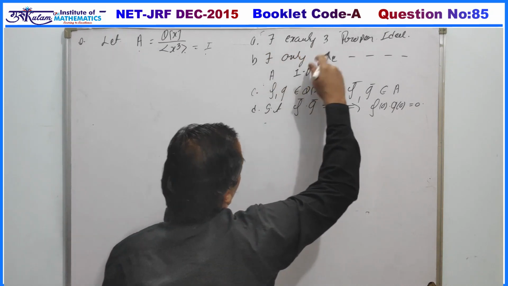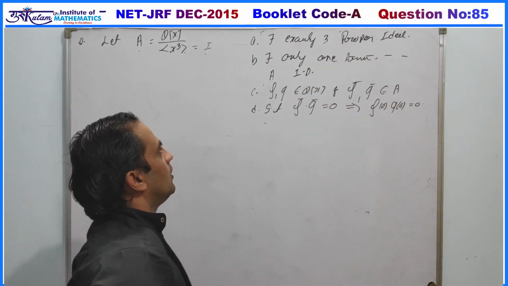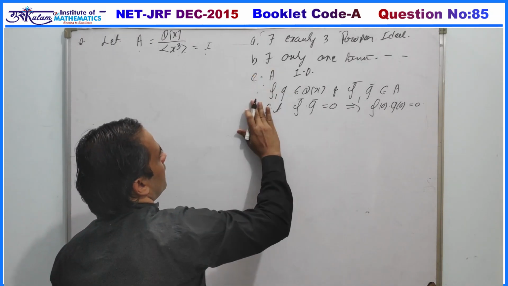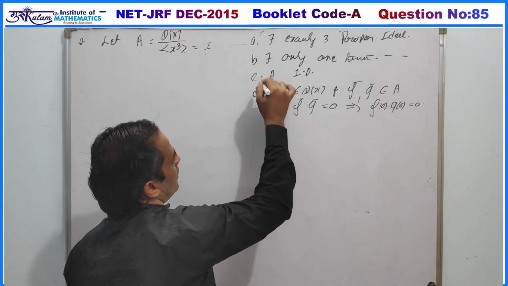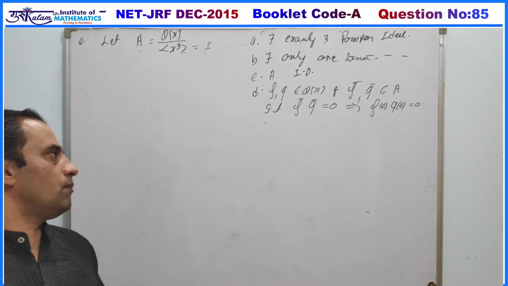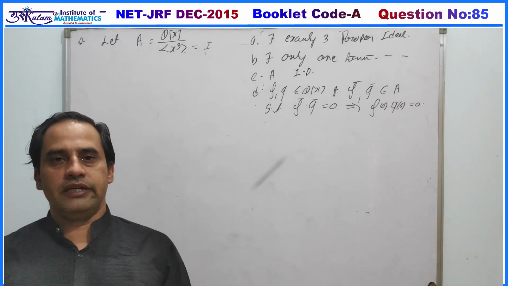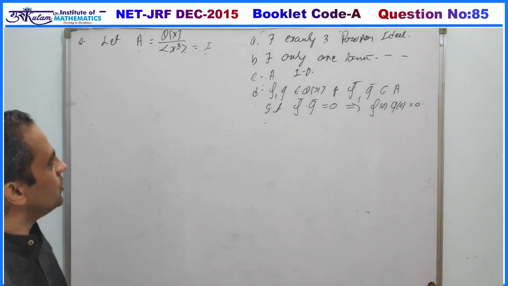Second option, there is only one prime ideal of A, and third option is A is an integral domain, and D option is if f and g belong to Q[x] and f bar, g bar are members of A such that f bar into g bar is 0, then f0 into g0 must be 0.